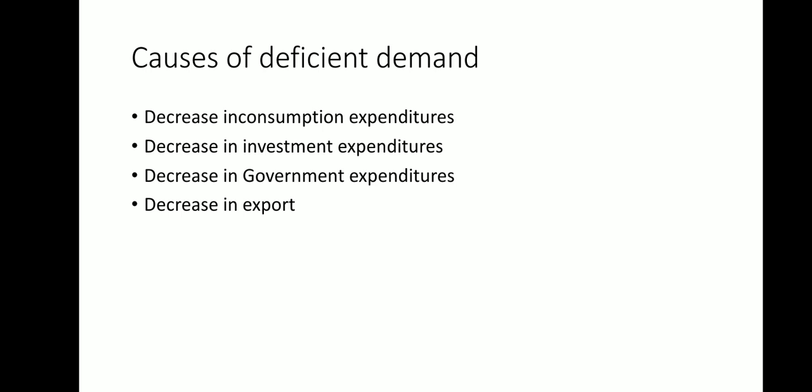Decrease in the consumption expenditure. In case of excess demand, everything was increasing. But when I talk about deficit demand, everything is decreasing. That is, decrease in consumption expenditure, decrease in the investment expenditure, decrease in the government expenditure, and even decrease in the export.